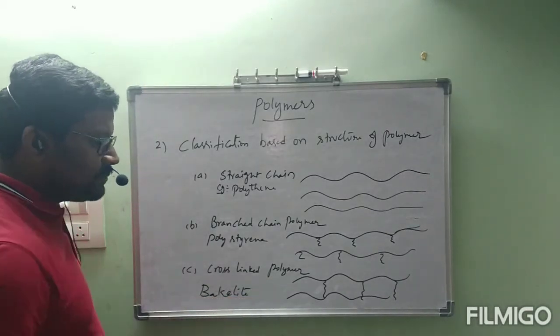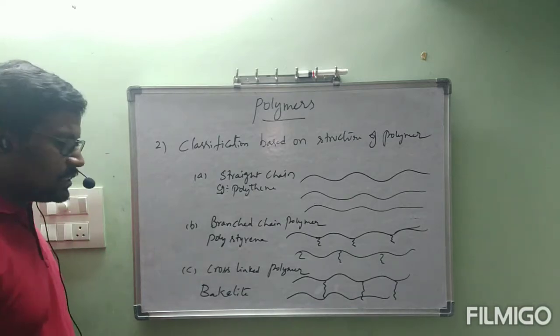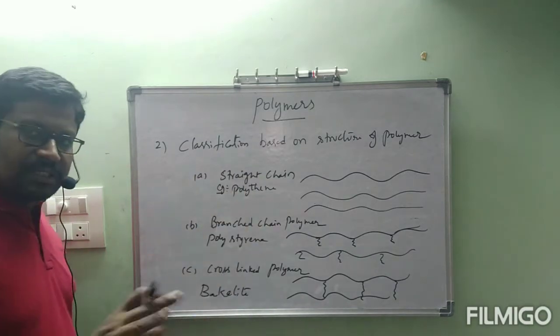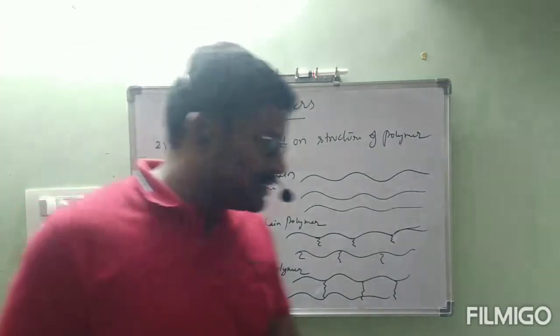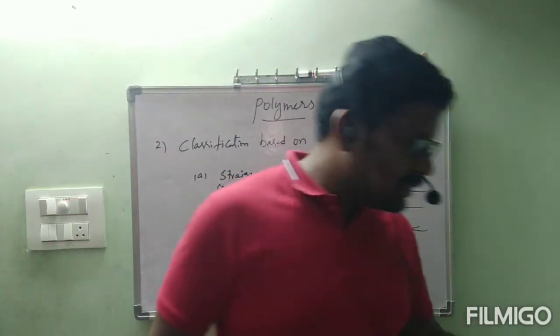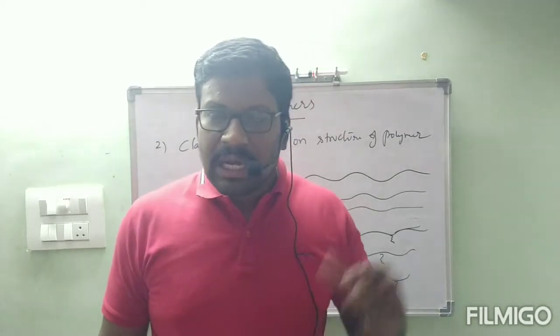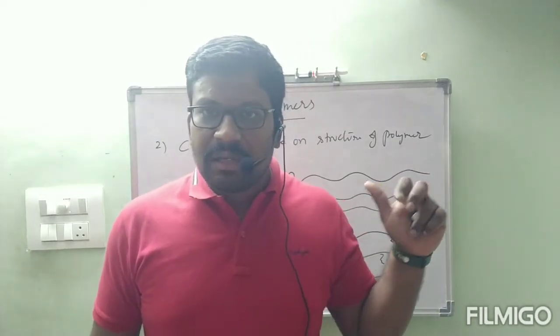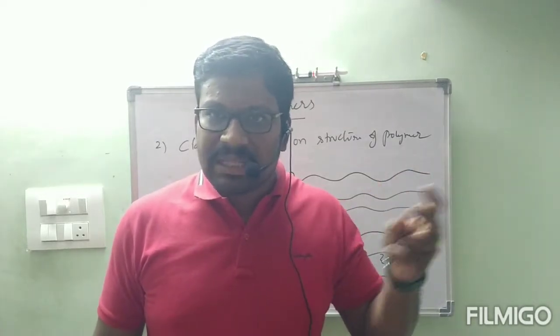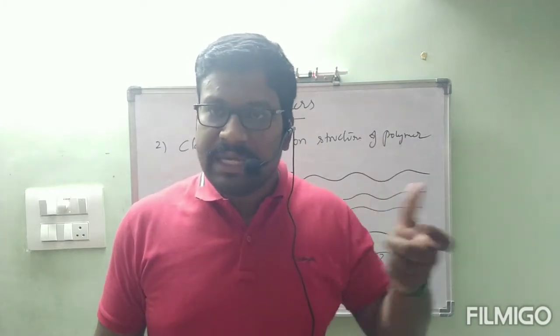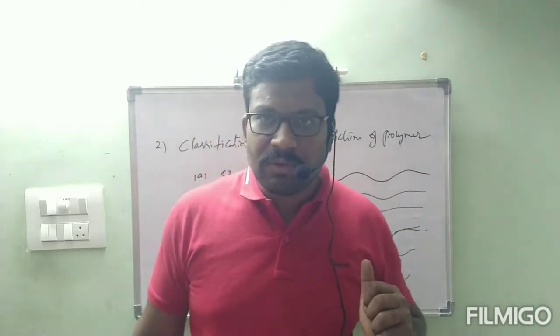Now I am telling only the examples. In coming classes, we will see the structures of polystyrene, polythene, bakelite. Every structure we will also see. These are all simple structures only. The important thing here is that reactions won't be there in these polymers like previous organic reactions. Chemical properties, preparations, all these things won't be there. Structures only we have to understand carefully. Then it is easy for us. This is an easy chapter, no problem.